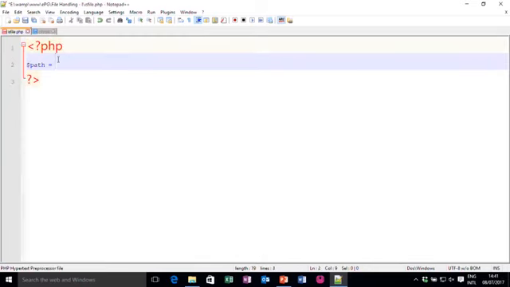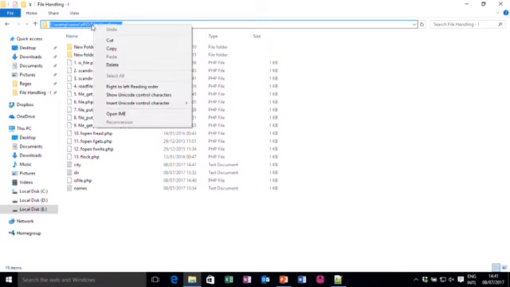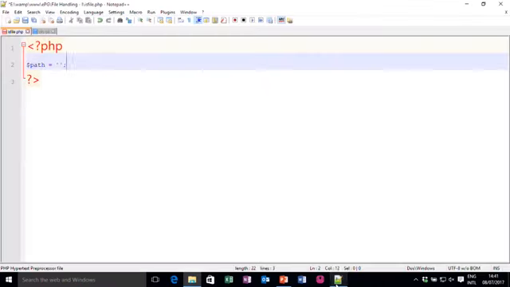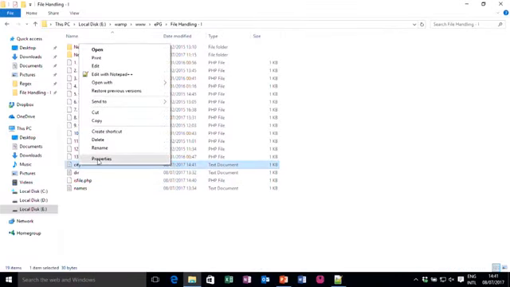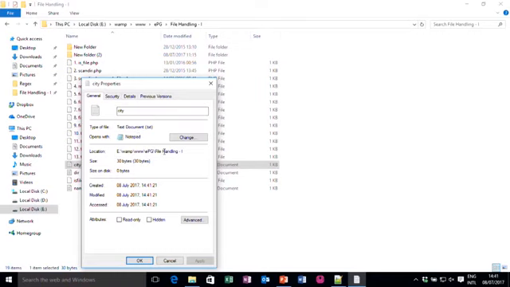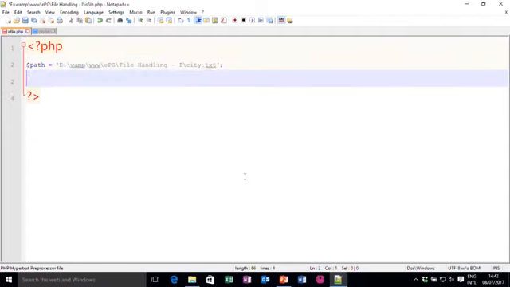Now, I provide $path is equal to, so I have to write the whole string of where I would like to take the file. Say for example, I want to take it from here. So, I copy the path and paste it here, and the file name I have created is city.txt. If you want to see it, you can go to your properties and you can find the whole path and know that the name of that file is city and type of file is txt. So, let me type here city.txt. So, this is my path.